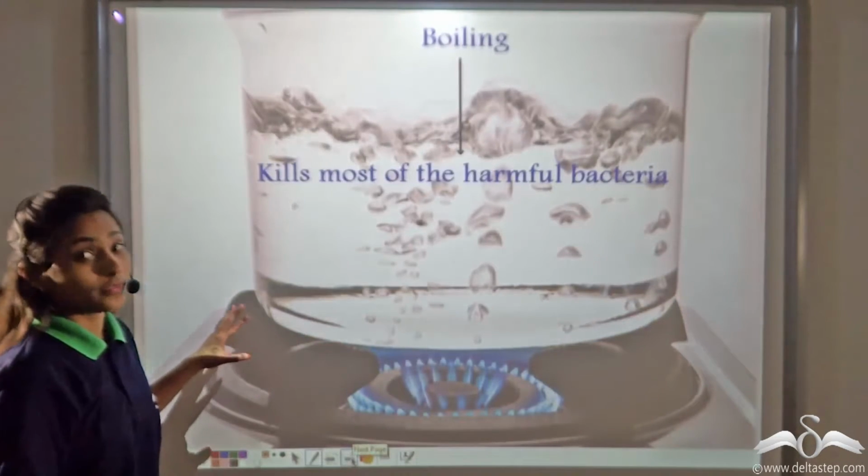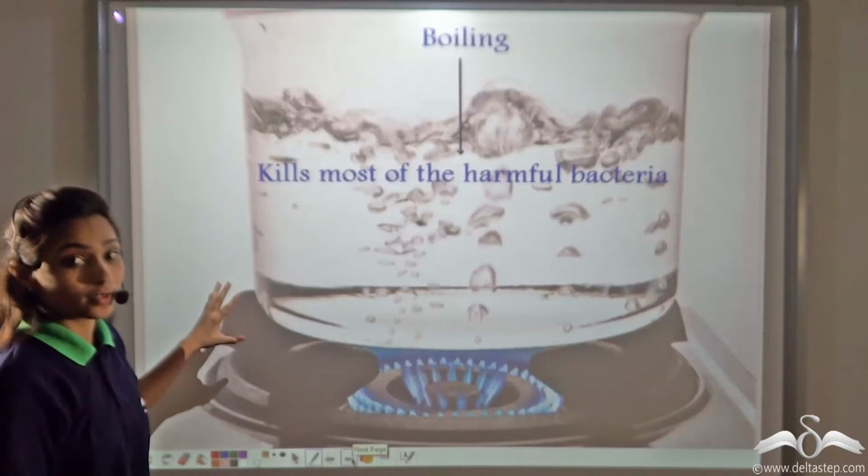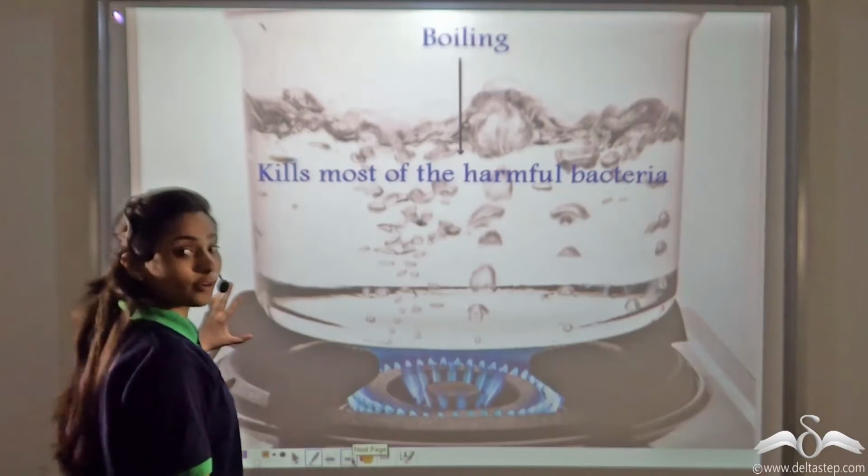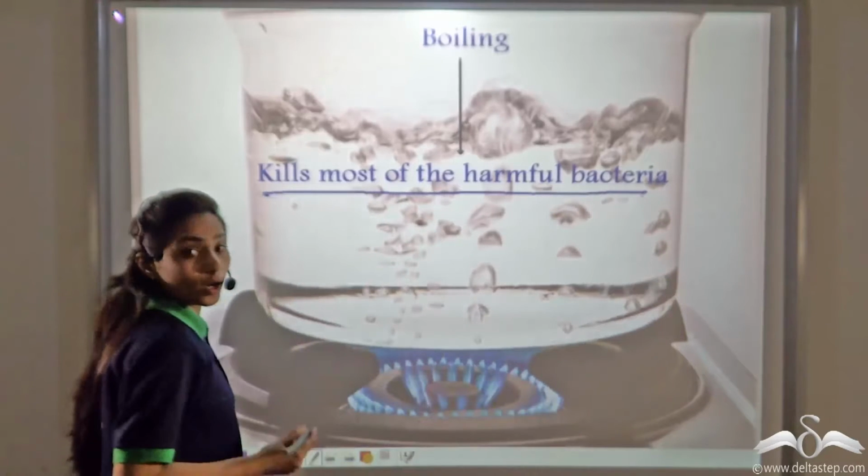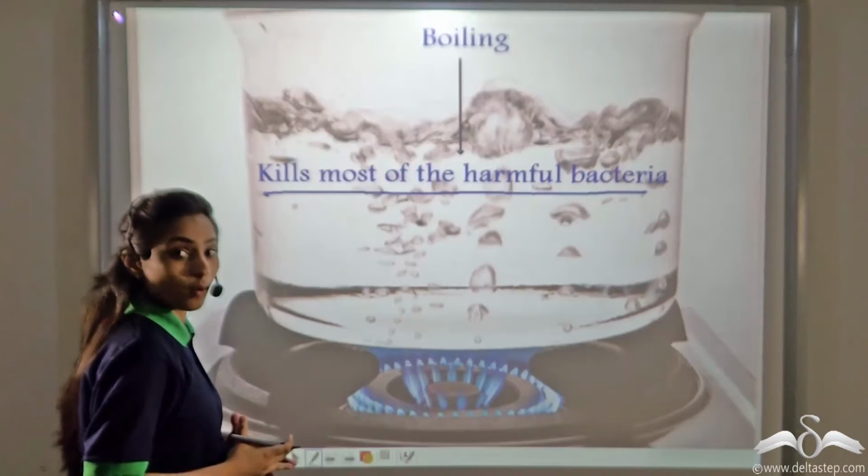Now we all know that boiling is the most common method to purify water, as it kills most of the harmful bacteria. So boiled water is actually the purified form of water.